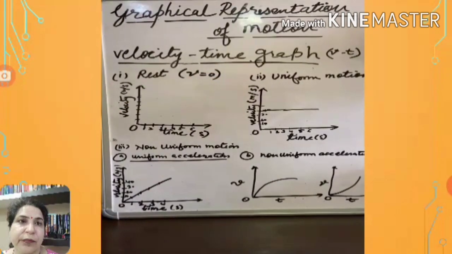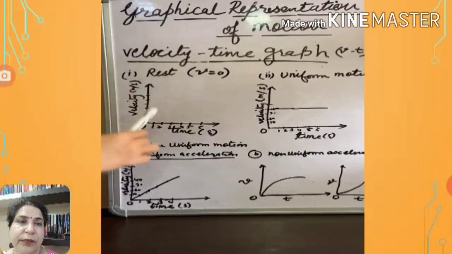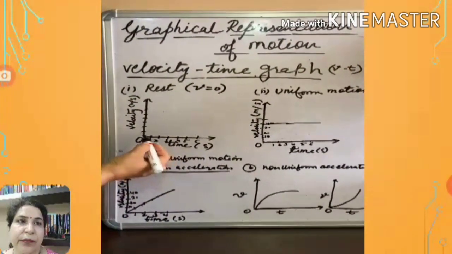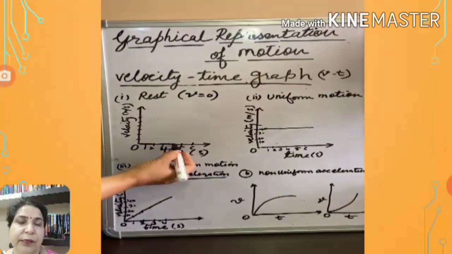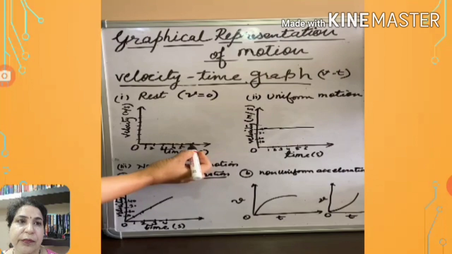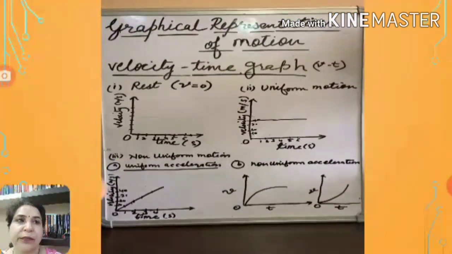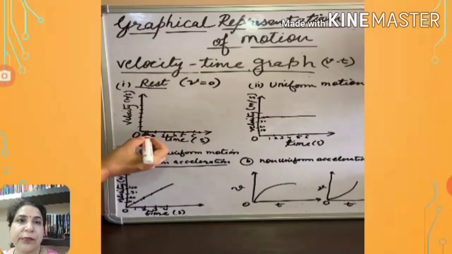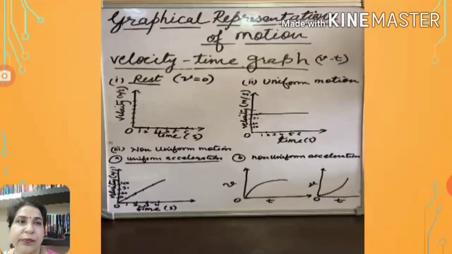Here velocity and speed are the same for straight line motion. So whatever time we consider, the velocity is 0. So the graph of a body at rest is a straight line coinciding with the time axis.